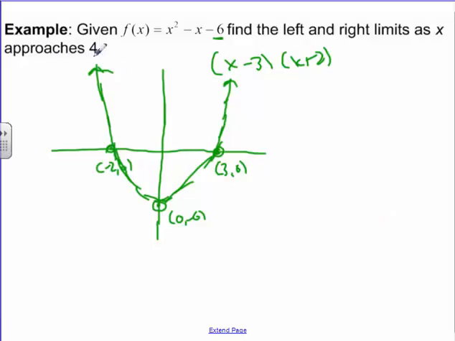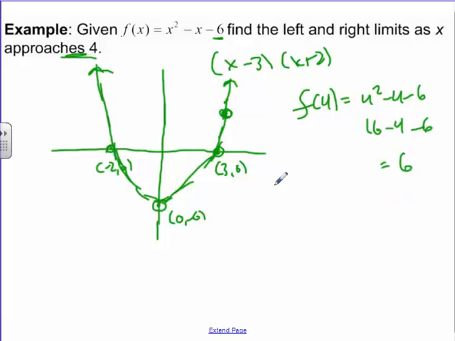So what I'm asking you now is what happens as it approaches 4? As it approaches 4, 4 would be right here, somewhere along those lines. Now, in this example, I can figure out what actually happens when x is 4. If I do f of 4 and plug in 4, 4 squared minus 4 minus 6 gives you 16 minus 4 minus 6. That should give you 6. So the point (4, 6) does exist on the graph. As it approaches from the left, which would be this way,